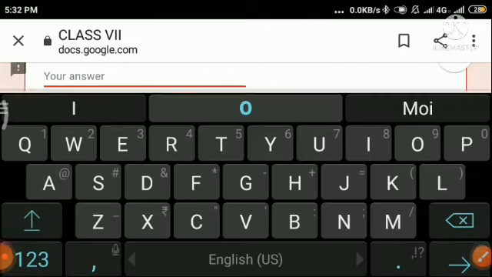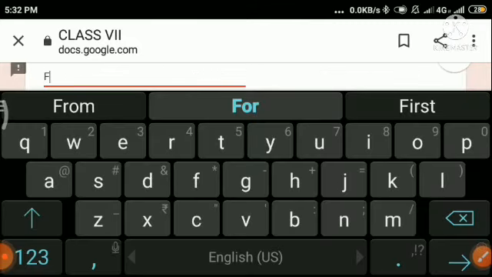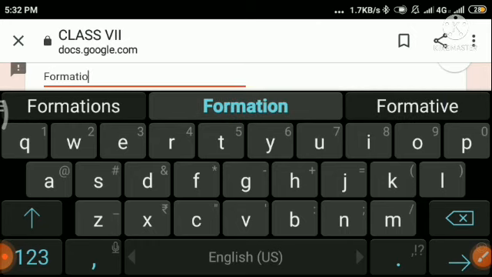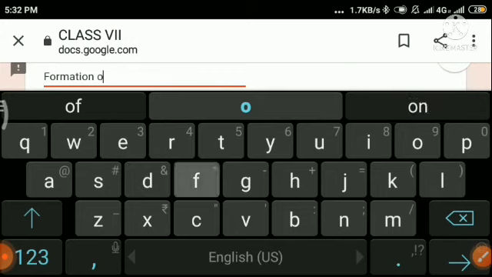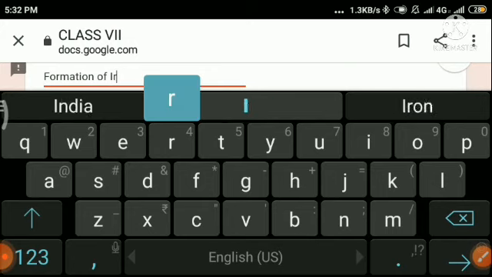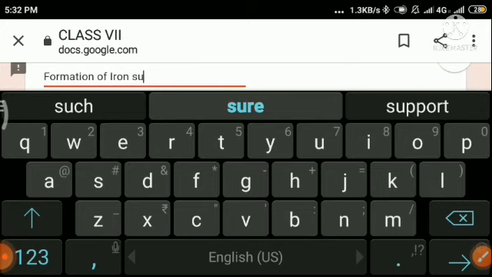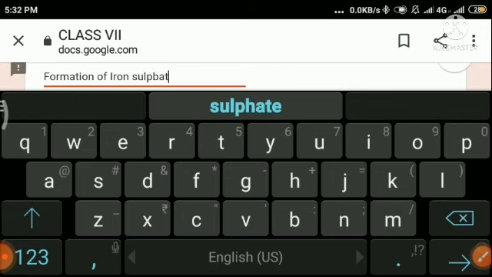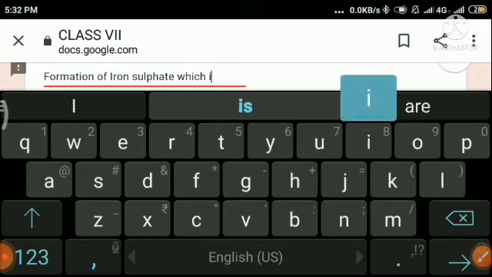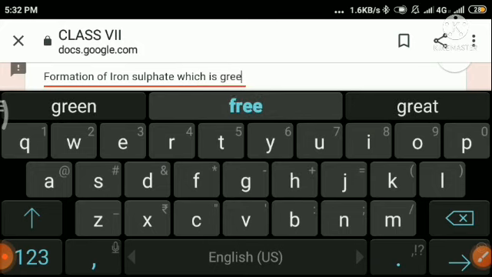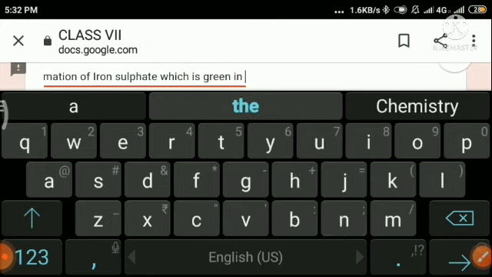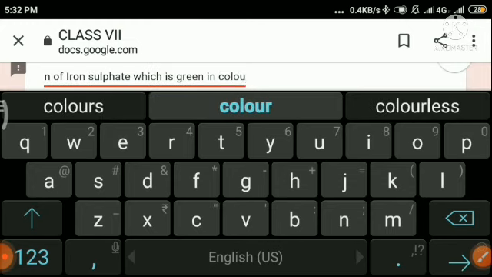Okay, so you can simply write due to the formation of iron sulfate, which is green in color. Okay, so that much we have to write.